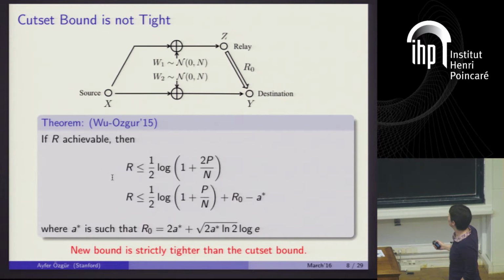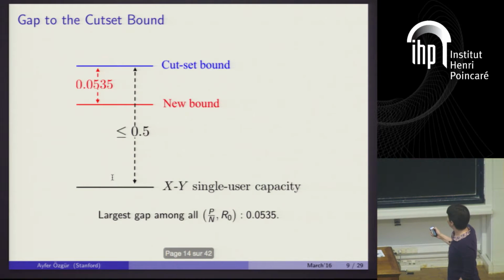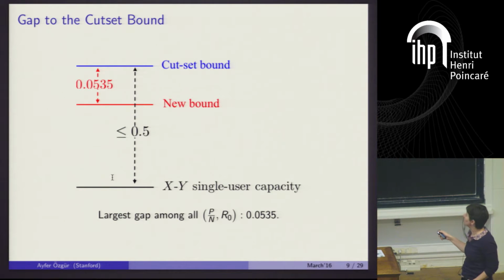Okay, and if you wonder how tight, basically what we did here, we looked for the largest gap between the Cutset bound and this new bound over all parameter regimes for this channel model, all values of P and N and R0, and you see that the gap is at most 0.05, which is not too much.